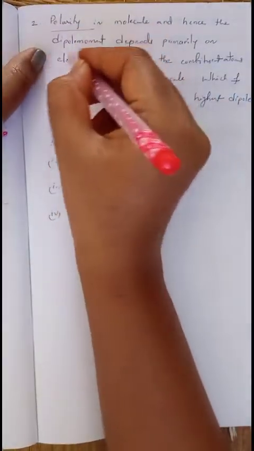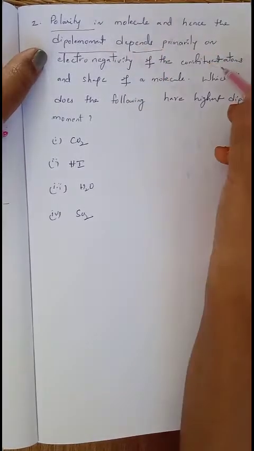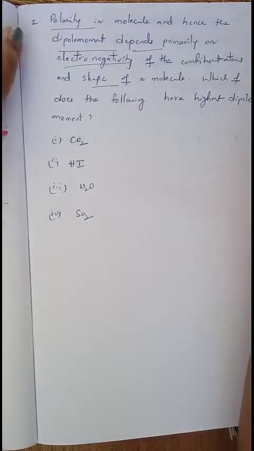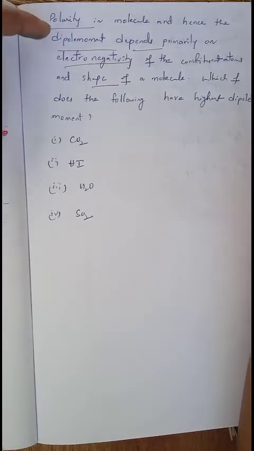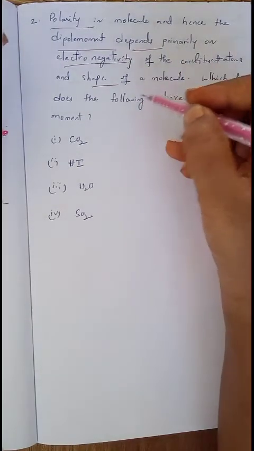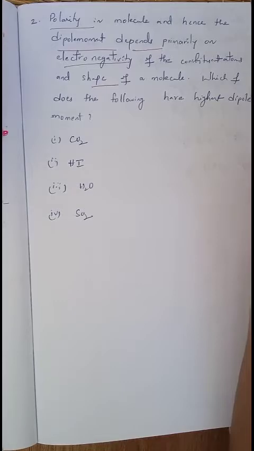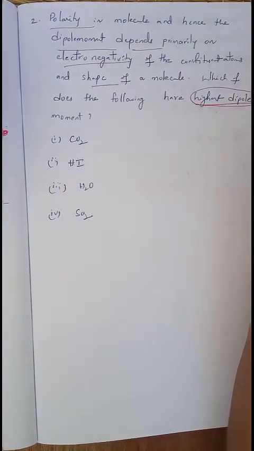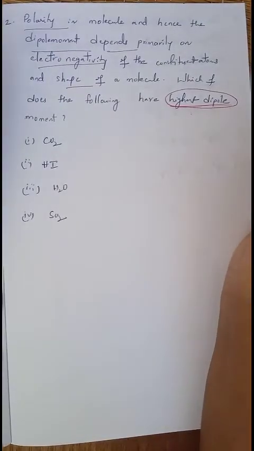That means polarity and dipole moment both depend on electronegativity and shape of the molecule. Which of the following has the highest dipole moment? We want to find the highest dipole moment among the given molecules.